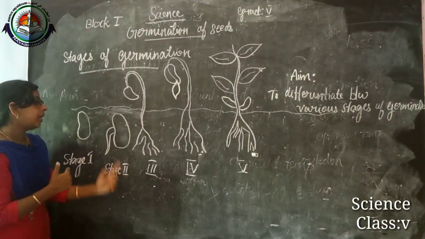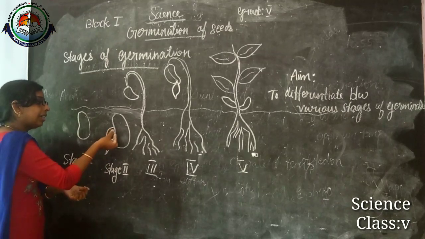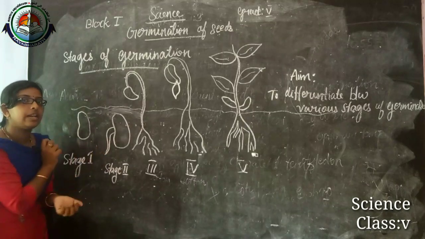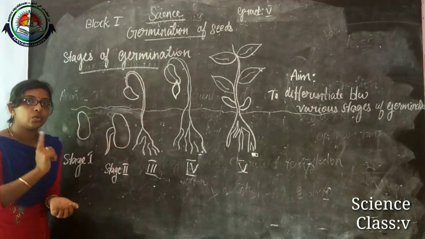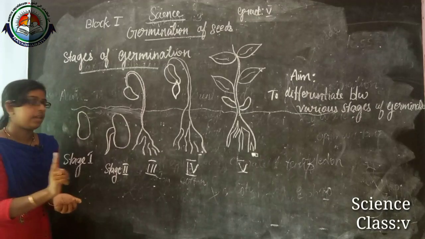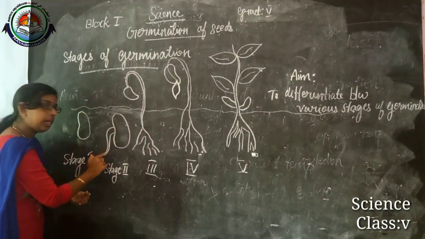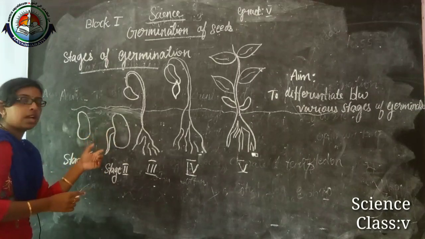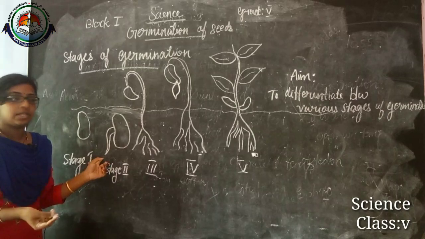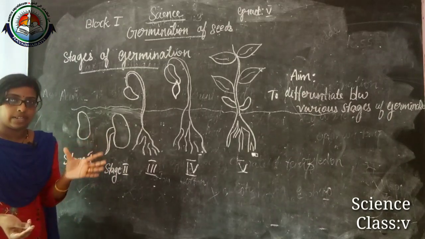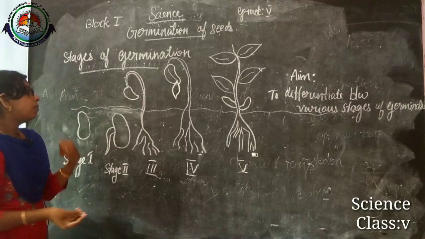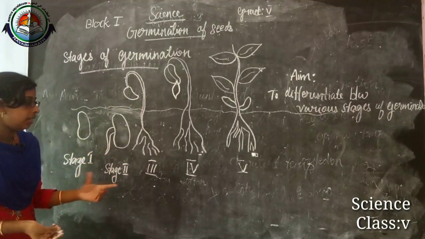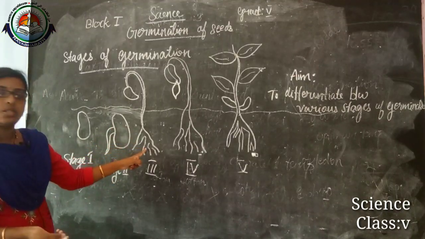And stage 2. What is stage 2? In stage 2, the radicle comes out first. What is this radicle? The first root of a plant. The radicle is coming out, and when it comes out, it develops and absorbs more and more water and minerals. Then it moves on to stage 3.